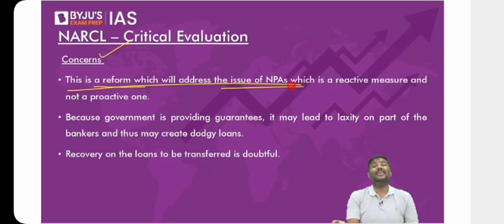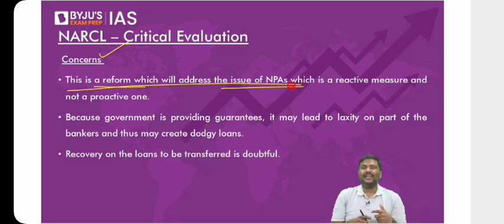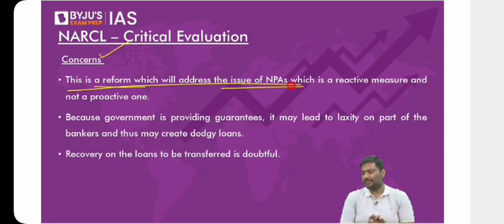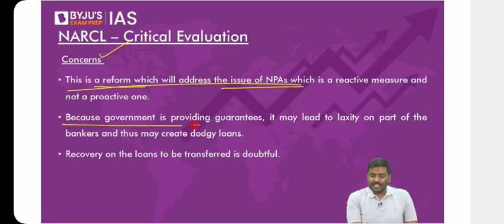It's a reform which will address the NPAs, but it is a cure. It is basically a treatment to a disease. Why not ensure that the disease itself will not happen? Okay. Next one. Because government is providing guarantees like this.